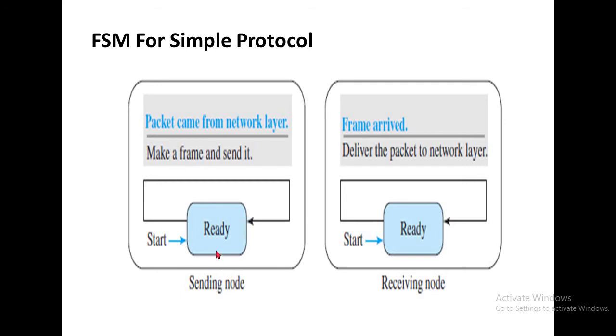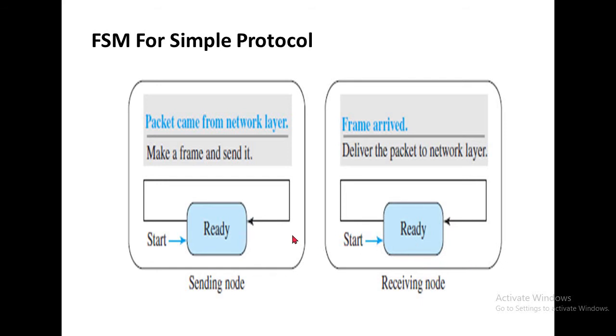In the FSM for the simple protocol, there is the FSM for the sending node and the FSM for the receiving node. The FSM for the sending node is always in ready state, waiting for a packet from the network layer. After receiving the packet from the network layer, the data link layer converts the packet into a frame and sends it to the receiving node. The receiving node is always in a waiting, ready state.